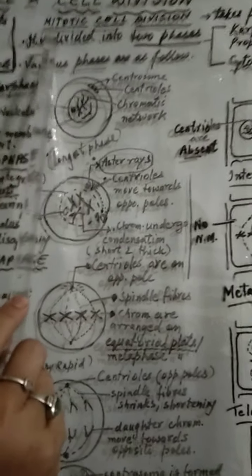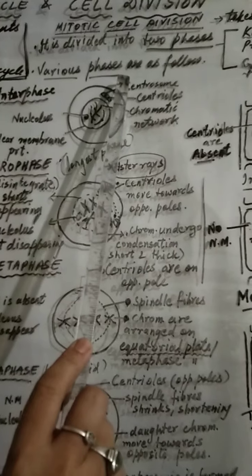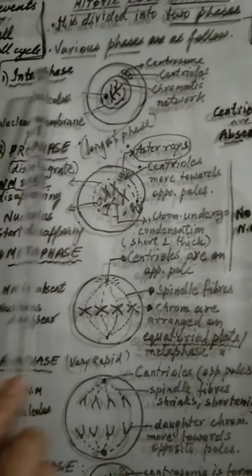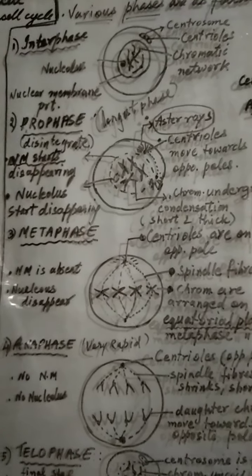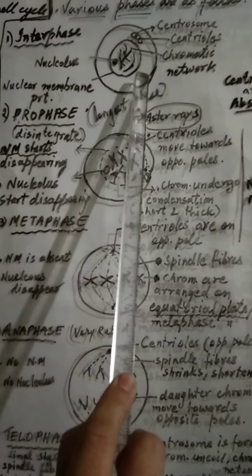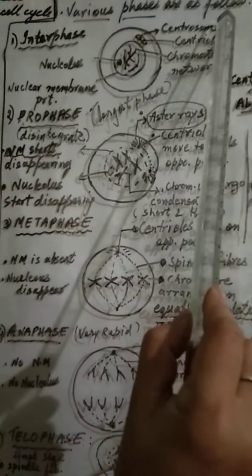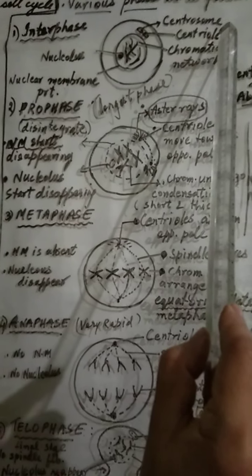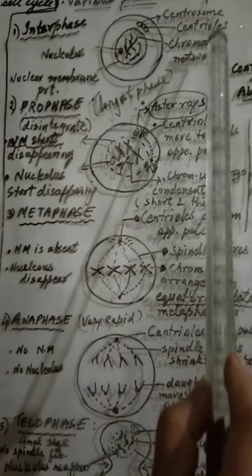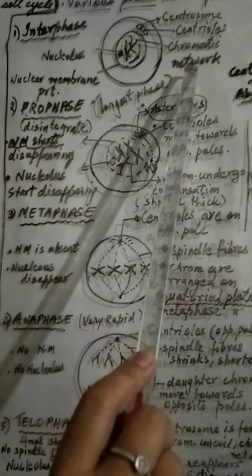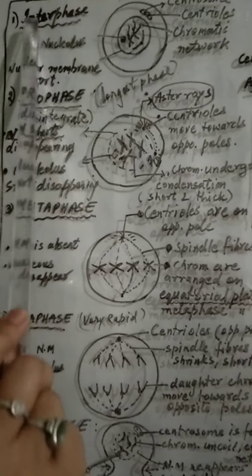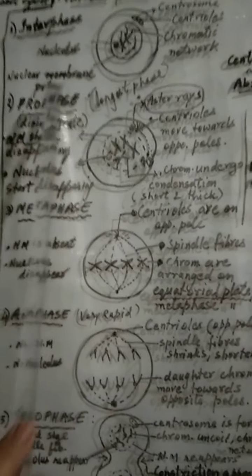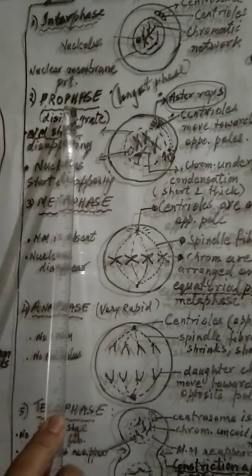Now mitotic cell division has various phases. Let us see them. The first phase is called interphase. Interphase, I have just explained over here. If it is asked in the exam, this diagram will be shown. How to recognize it? Centrosomes are present, and inside them centrioles are present. As you can see, the chromatin network is present here. The nucleolus is present and the nuclear membrane is present. Then it is interphase.